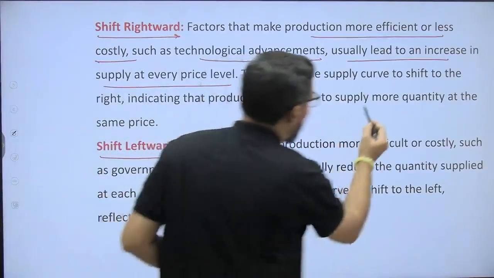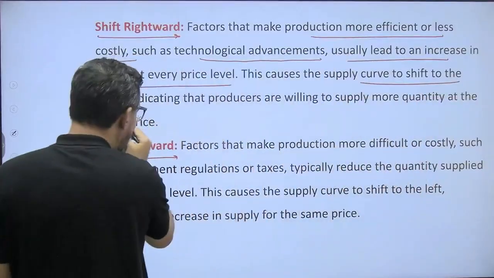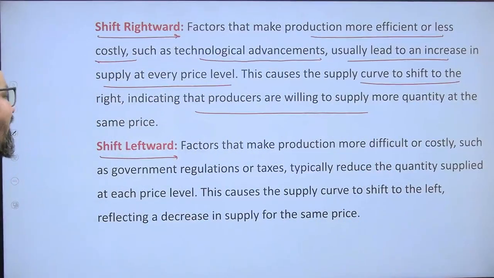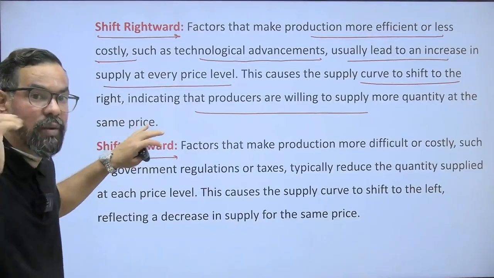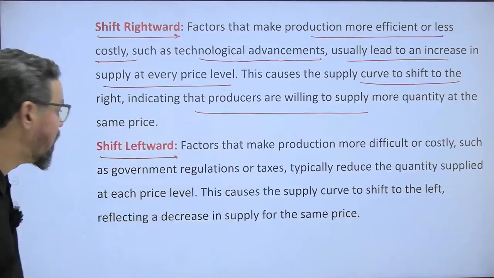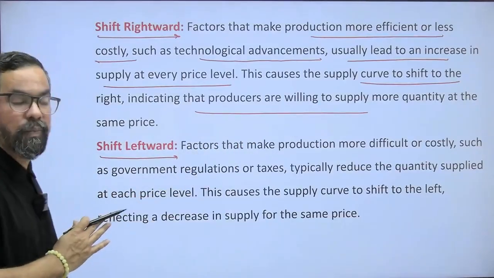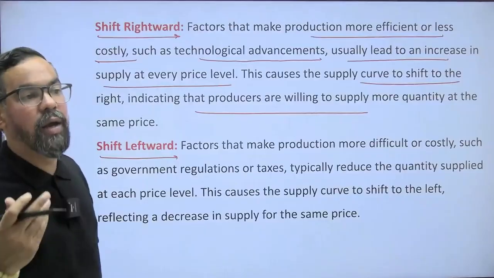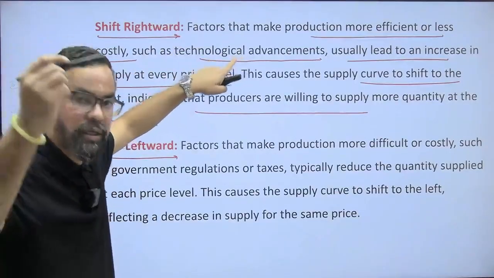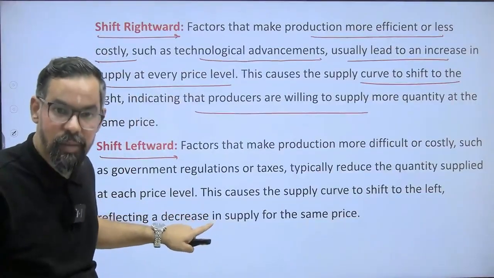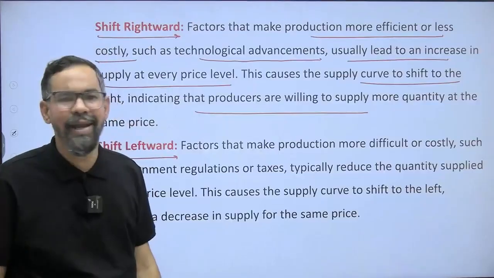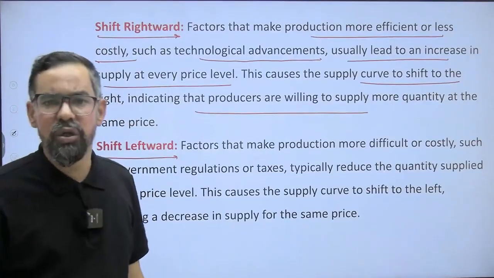This caused the supply curve to shift to the right, indicating the producers are willing to supply more quantity at the same price at 120, because now our profit margin increased from 20 to 70. When it shifts to the left, it means the quantity supplied is decreasing. In this particular case, quantity supplied is increasing. Here we are decreasing the supply because it is increasing the cost. It may be due to government taxes or any other factor, increase in production cost and others.